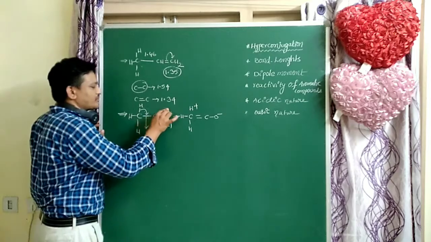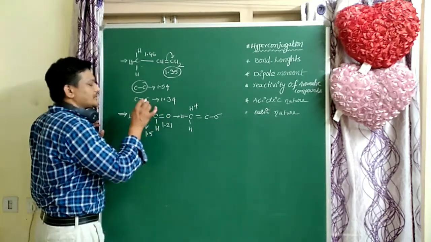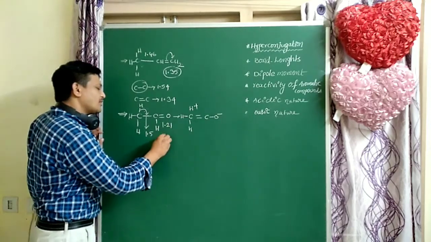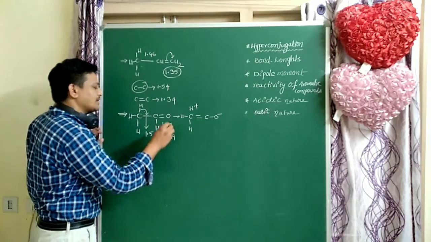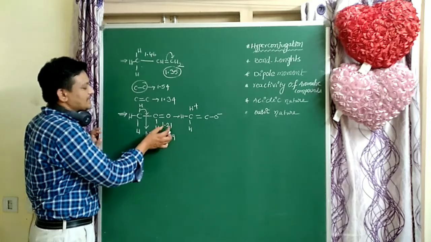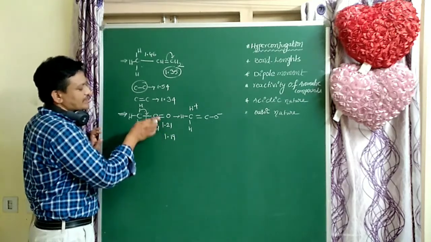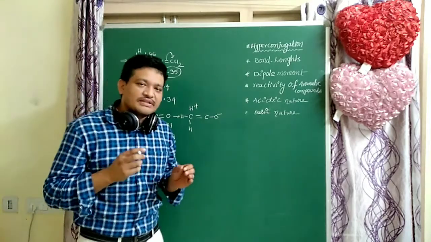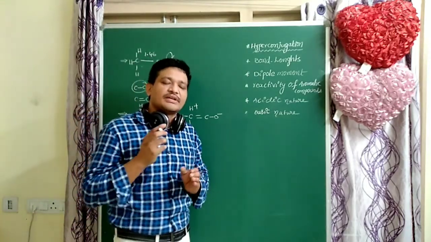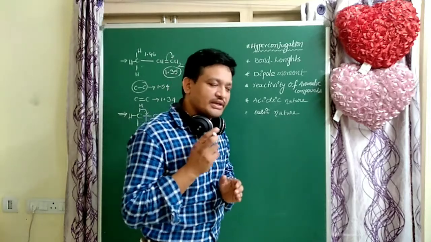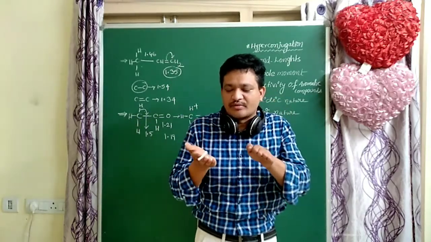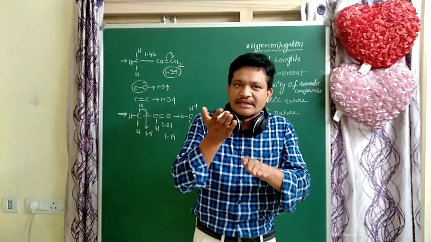The pi electrons go to oxygen, converting it to a single bond character. This value is greater, as the normal value is lower, 1.18. So due to hyperconjugation, bond lengths change: the single bond length slightly decreases and the double bond length slightly increases.